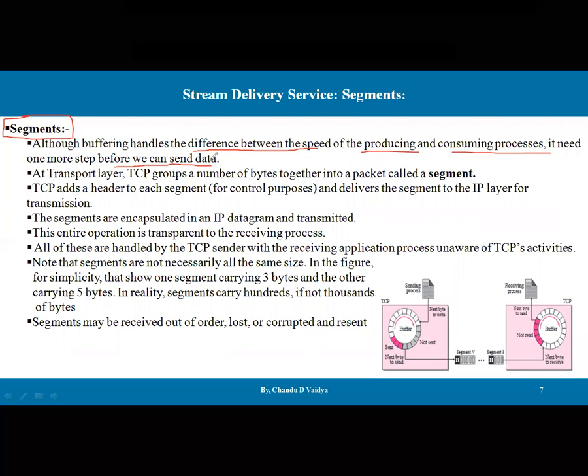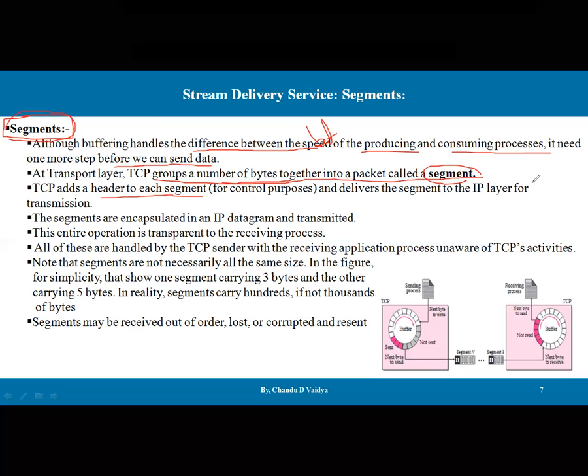In the earlier slide, we discussed the buffer, which controls the producing and consuming rate, but we still need one more process, and that is the segment. At the transport layer, TCP groups a number of bytes together into a packet called a segment. From the upper layer it receives some payload, and that is combined together and called a segment. Then TCP adds a header to each segment.